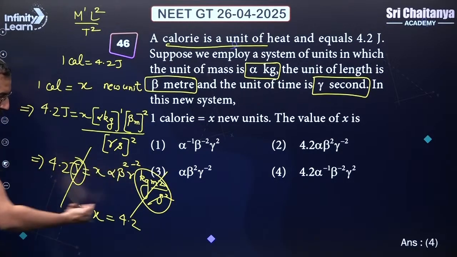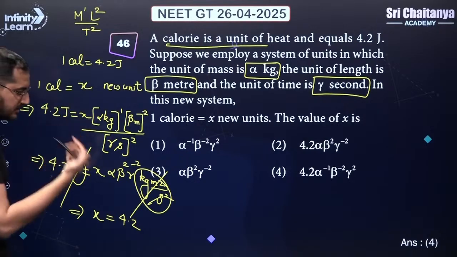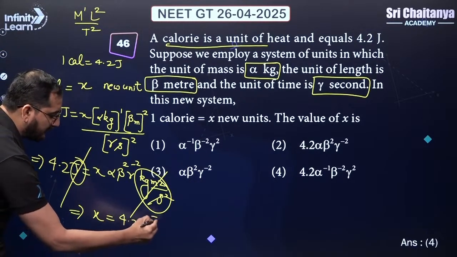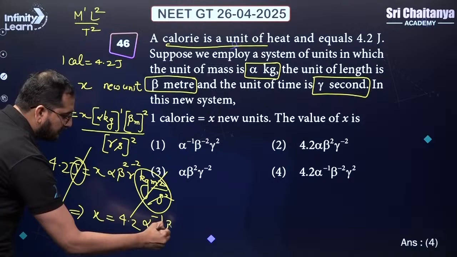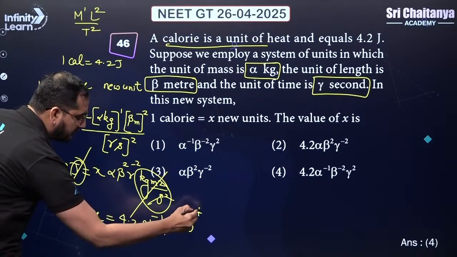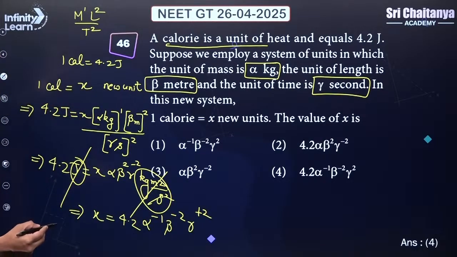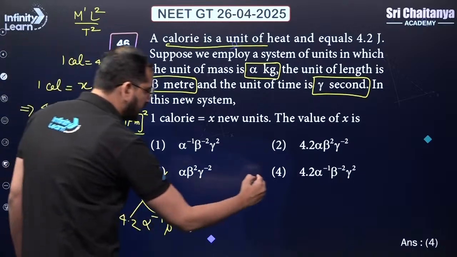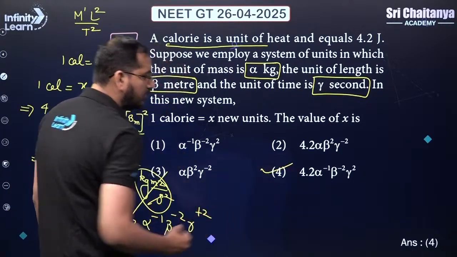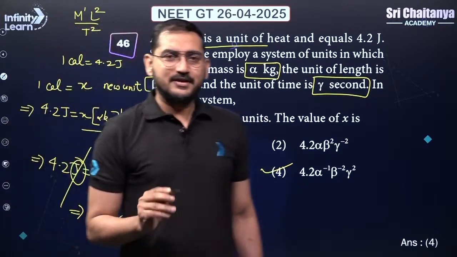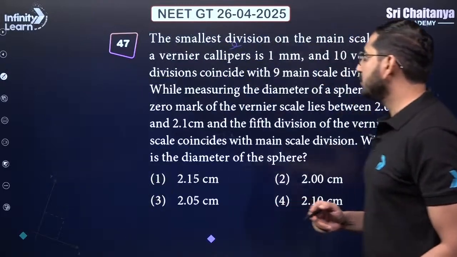Take all the terms in the denominator and then move it in the numerator. I am going to get alpha power minus 1, beta minus 2, and gamma plus 2, right? Let's see which one matches. So option 4 is going to be your correct answer, right? I hope this is clear. Let's move on to our next question, guys.